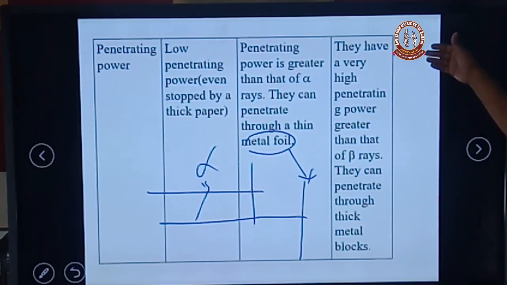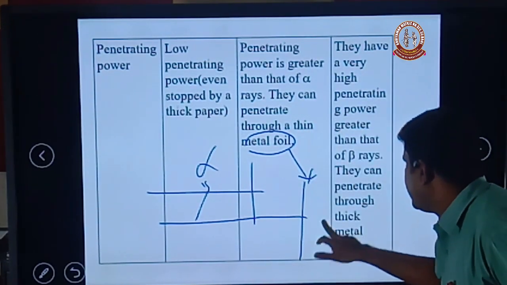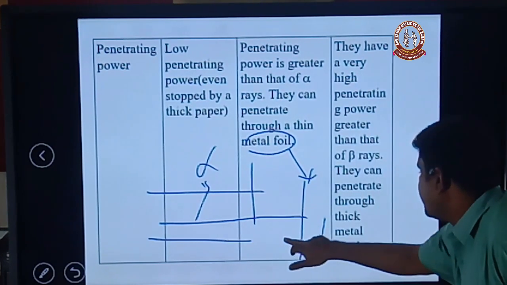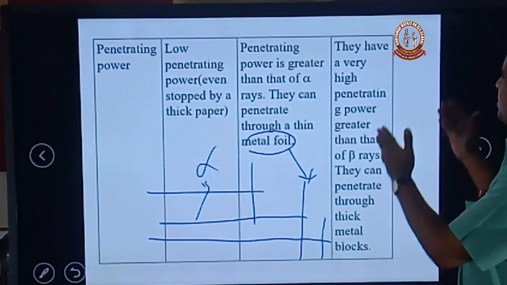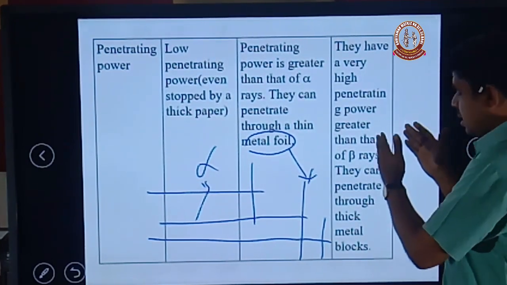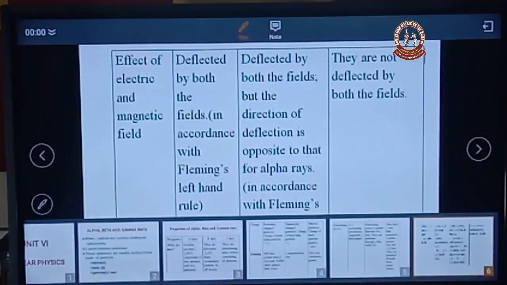The penetrating power of gamma rays is very high, greater than beta. Gamma rays can penetrate through a metal block. So the penetrating power is very high in gamma rays compared to alpha and beta.